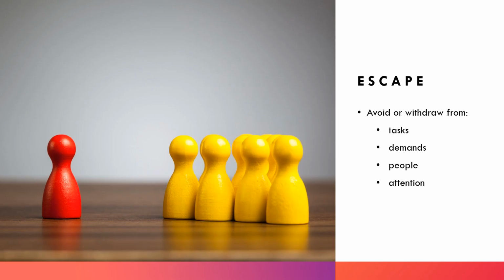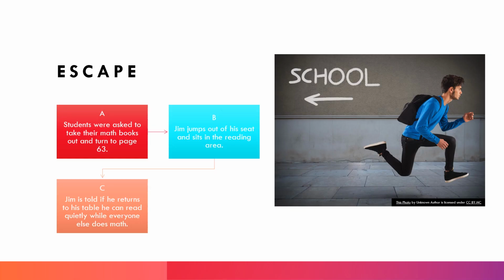When the function of behavior is escape, the behavior serves the purpose of avoiding or withdrawing from tasks, demands, people, and attention. Here is an example of escape serving as the function of the behavior. In this example, a teacher has asked students to take out their math books and turn to page 63. However, Jim hates math. So instead, he gets out of his seat, wanders to the classroom library, and starts looking at books. To get Jim to return to his seat, the teacher tells Jim that he can choose a book to read quietly at his desk while everyone else works on their math lesson.